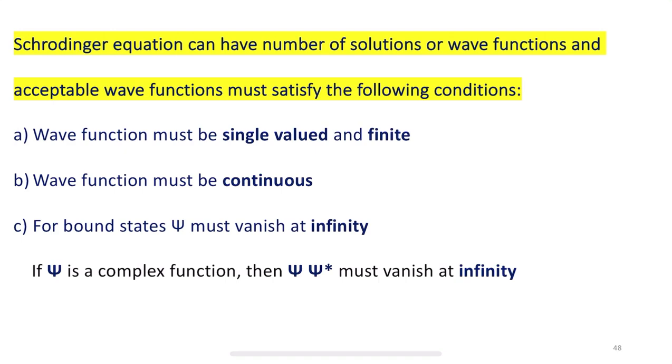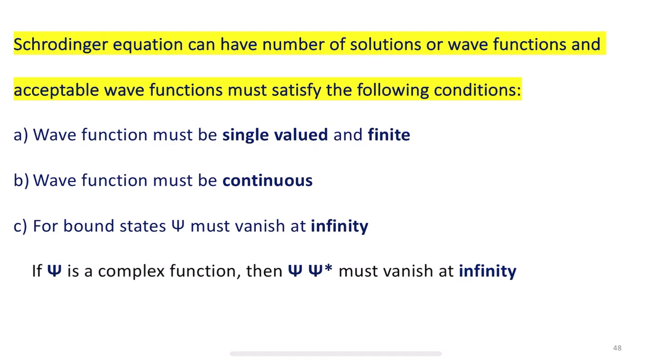Third, for bound states, that is, a particle having a definite energy, psi must vanish at infinity. That means it should become 0 at infinity. If psi is a complex function, then psi into psi star must vanish at infinity.